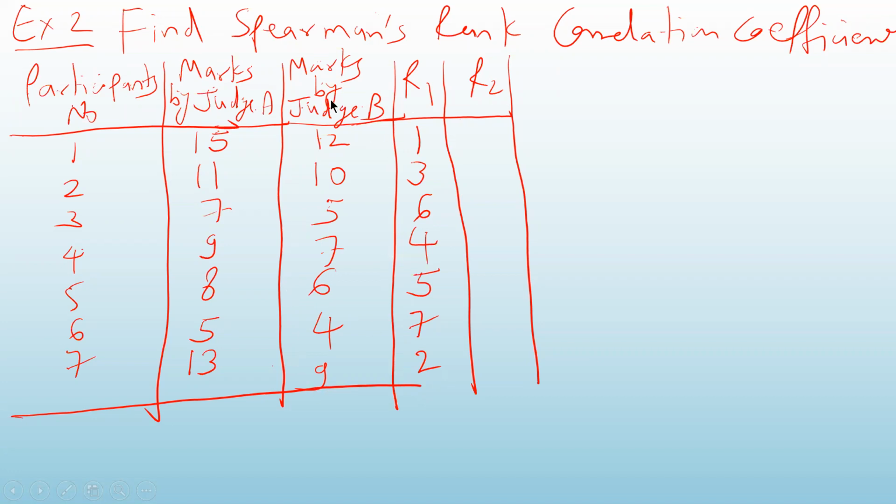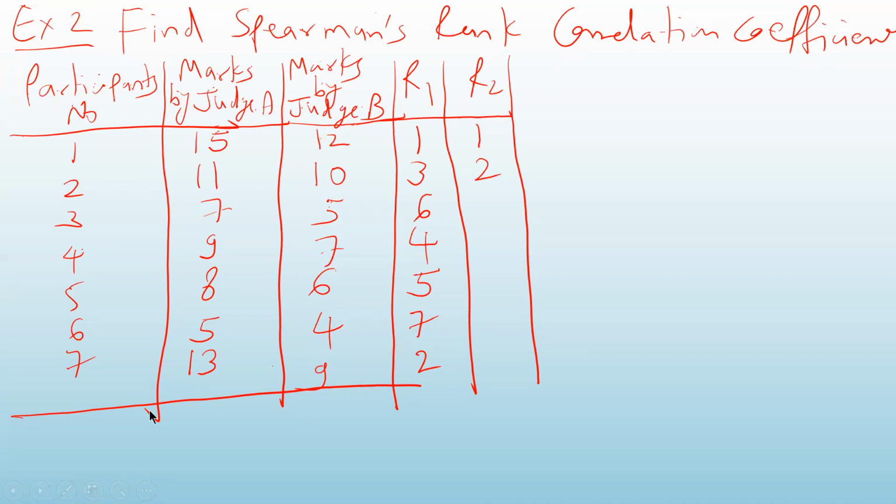Look at the marks given by Judge B. Convert these marks into rank. Where the maximum mark is given, the maximum mark is 12 given to participant number 1. So participant number 1 will get the first rank. After that, 10, so second rank is given to participant number 2.